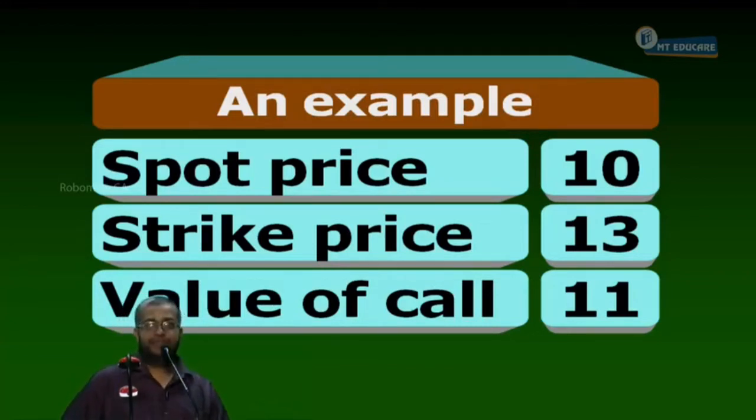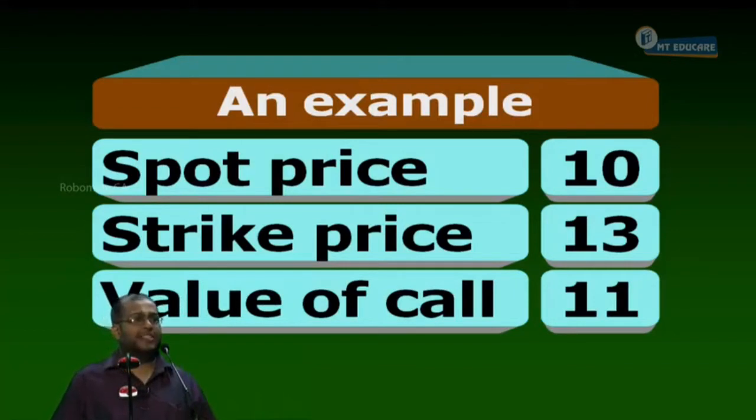Value of the call, 11. Write down. Step 1: Maximum value of call. Underline that. Maximum VC is equal to, the word VC means value of call. Maximum VC is equal to spot price. We now do it more formally. Maximum VC is equal to spot price, which is equal to 10 rupees. We have found a maximum value or not?